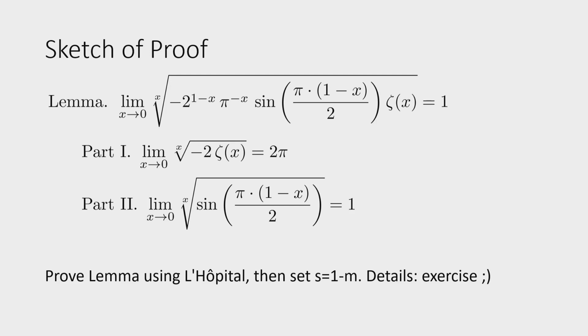So first I proved that this thing is 1, and I did that by proving these two things. And then, the lemma you can prove by L'Hopital, and then set s equal to 1 minus m, and the rest is left as an exercise. If you don't want to do the exercise, you can also read the entire paper. The link will be there in the end.